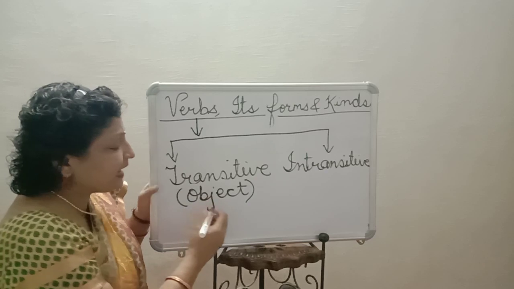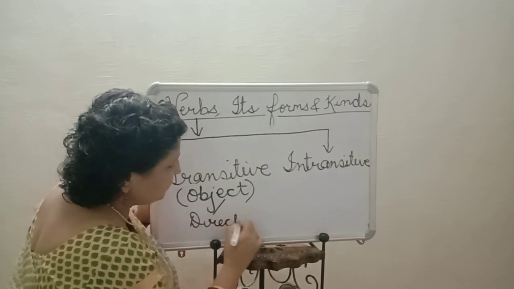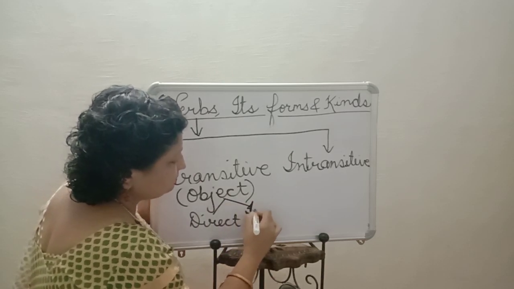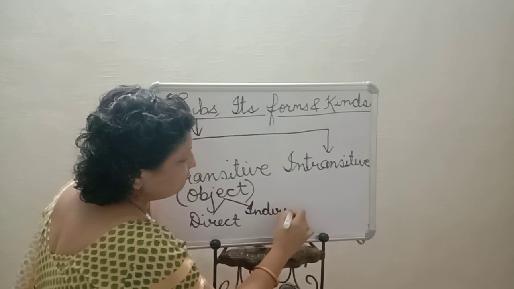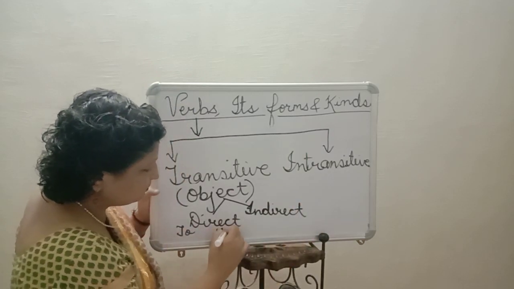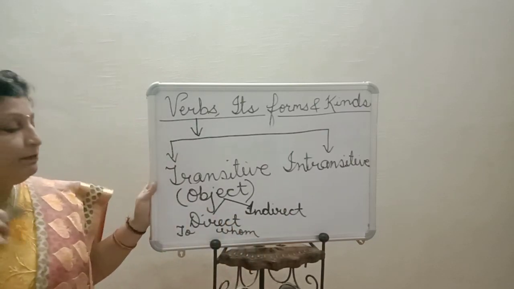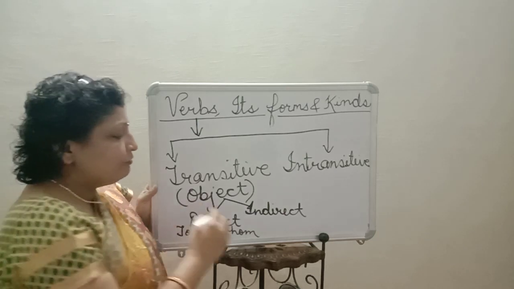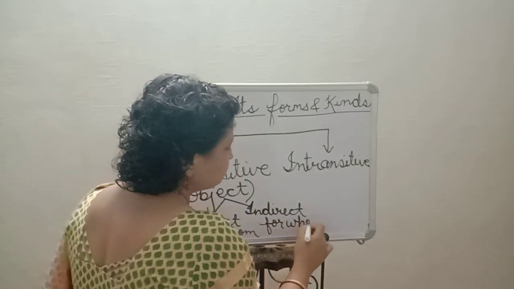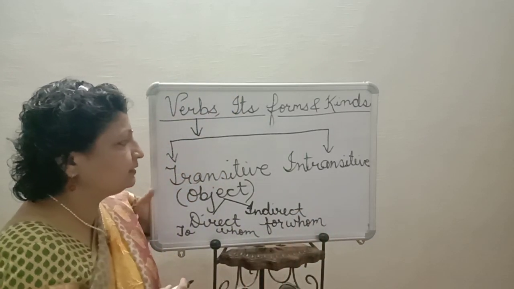So object can be direct also and indirect also. When we get an answer to whom, that will be the direct object. When we get an answer for whom, that will be the indirect object.